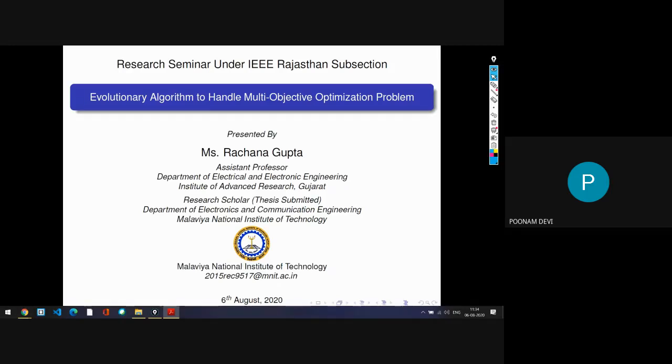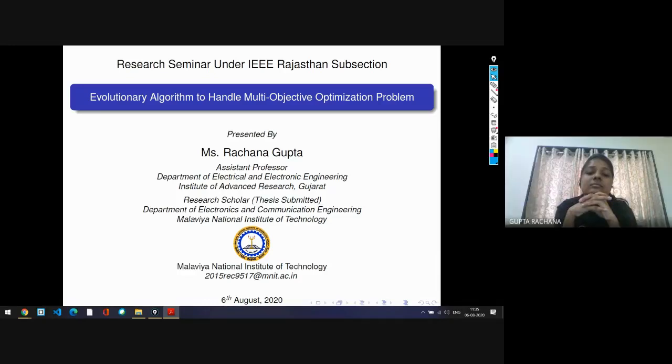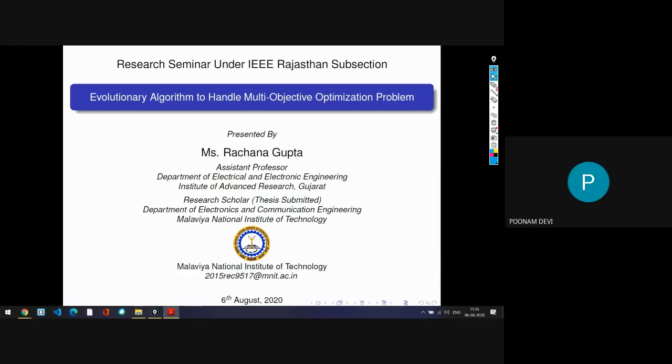I welcome our first speaker, Ms. Rachna Gupta. She is currently working as Assistant Professor, Institute of Advanced Research, Gujarat. She has worked as a research member of an ISRO, Indian Space Research Organization, project at the Space Center of Charutar University of Science and Technology. She has submitted her PhD thesis on clustering algorithms based on multi and many objectives optimization for cloud detection in satellite images in ECE department, MNIT Jaipur.